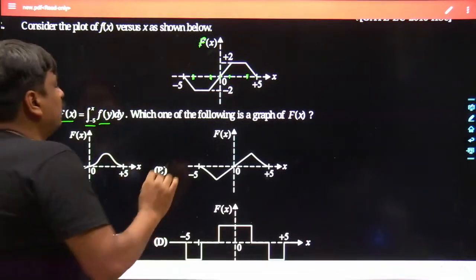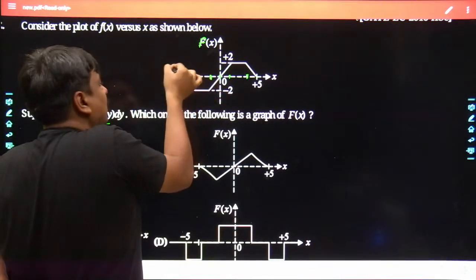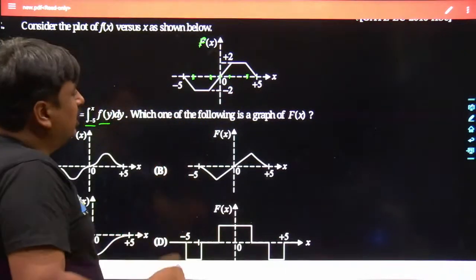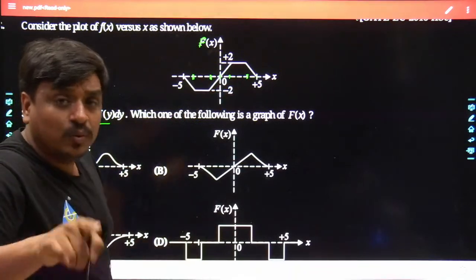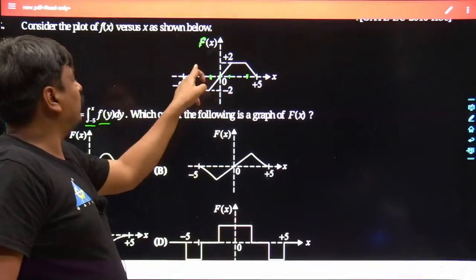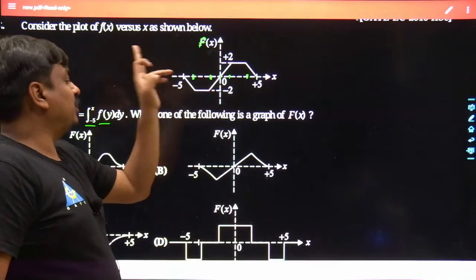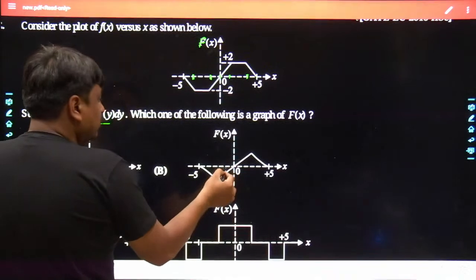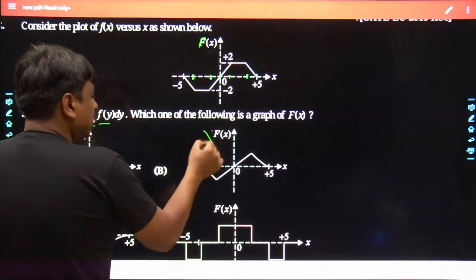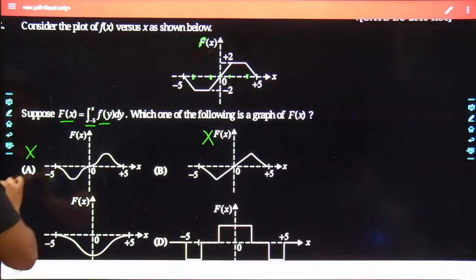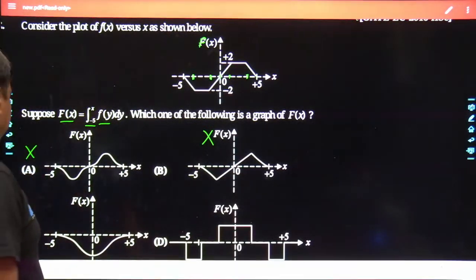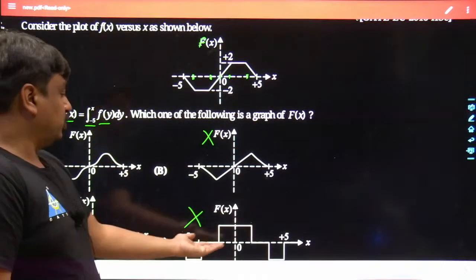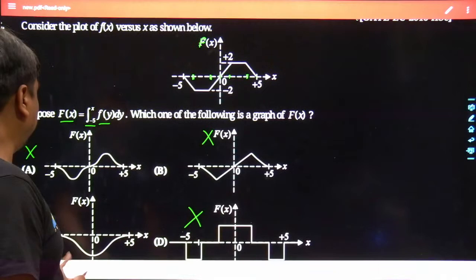Secondly, if you start integrating, or accumulating all of the signed area, and you reach x equals 0, one thing I am quite sure about, the complete area has been framed towards the downside. That means the worth of capital F of x has to be negative at x equals 0. So obviously option A, where the value at x equals 0 is 0, would be ruled out. Even C and D could have been the answer. Even D can also be ruled out, because at x equals 0, the worth was positive. So you are left with this one only.